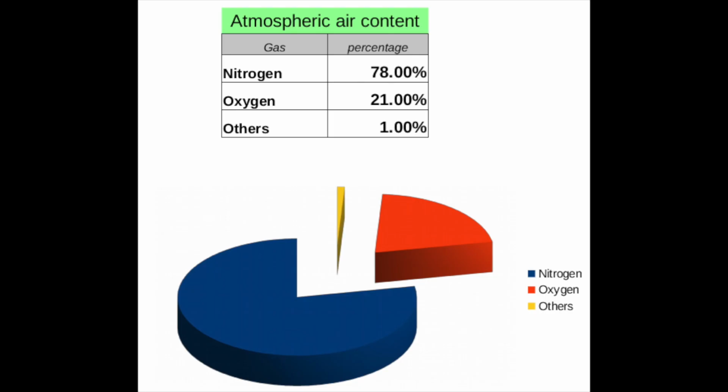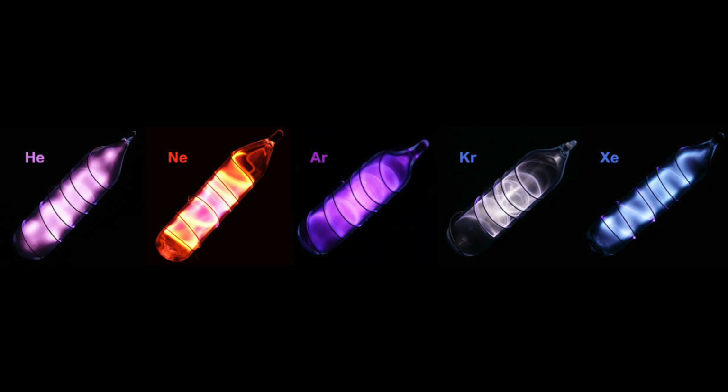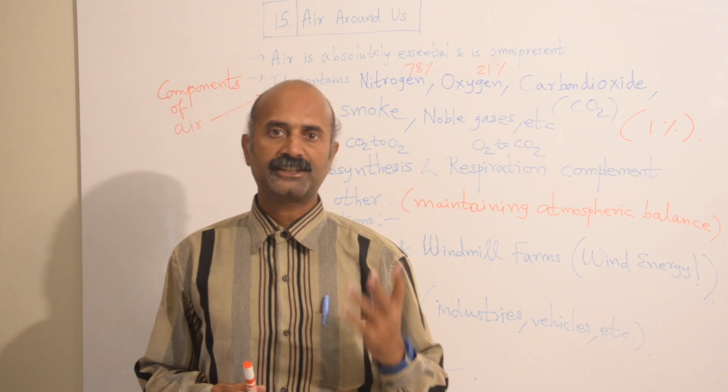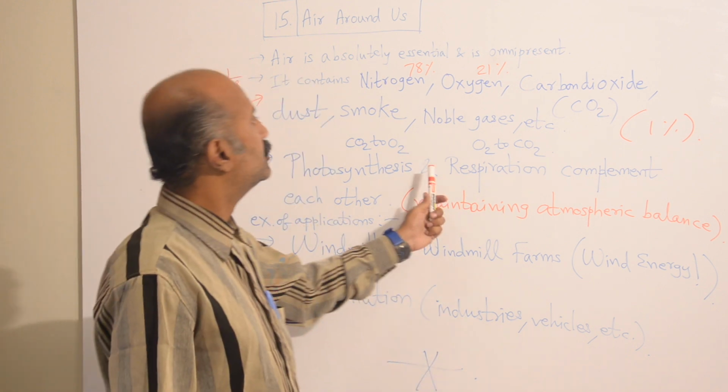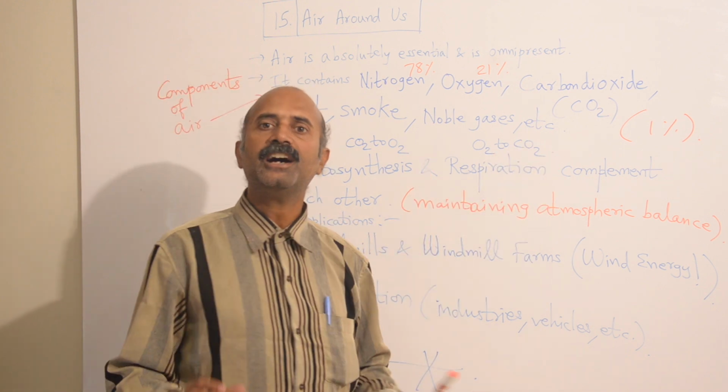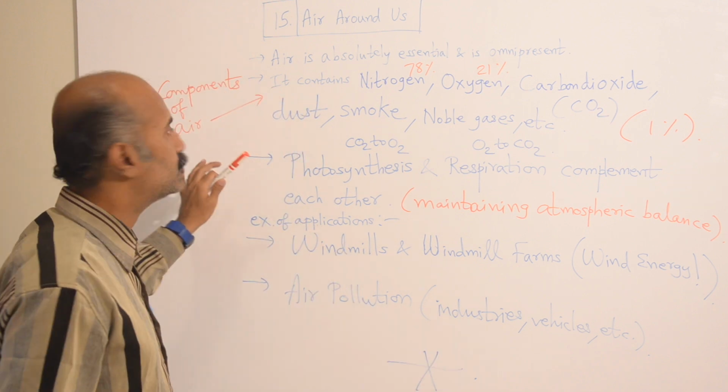Some dust, smoke, noble gases. Noble gases are very stable gases. They don't react at all. They are very stable gases like helium, neon, argon, xenon, krypton, radon, etc. These are the noble gases. These are also present in trace amounts in the atmosphere. These are the components of air.